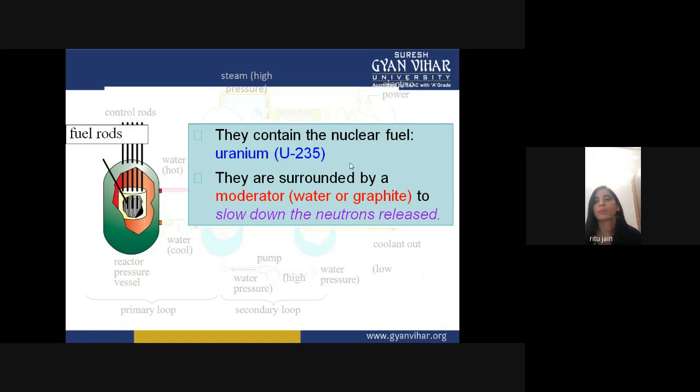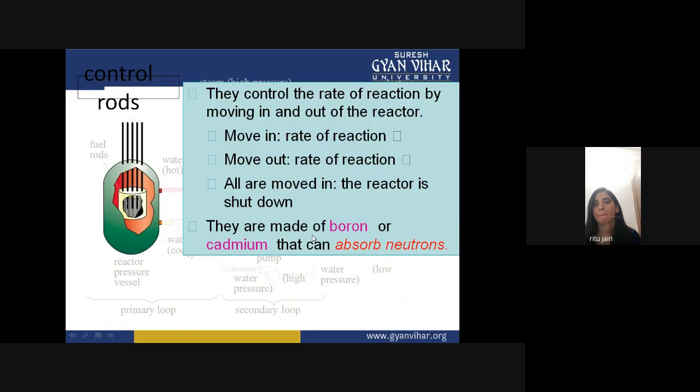They are surrounded by a moderator to slow down the neutrons released. The control rods control the rate of reaction by moving in and out of the reactor.